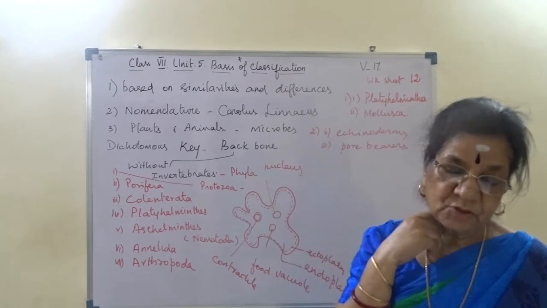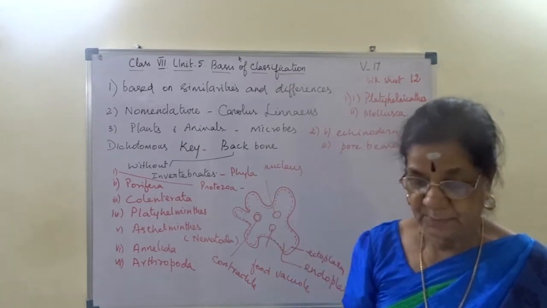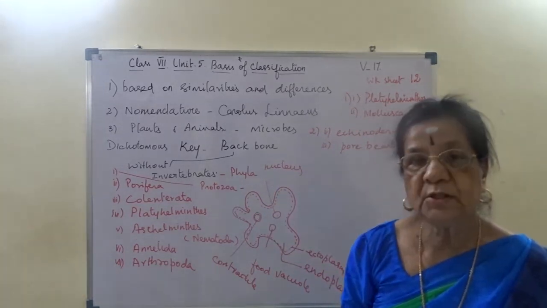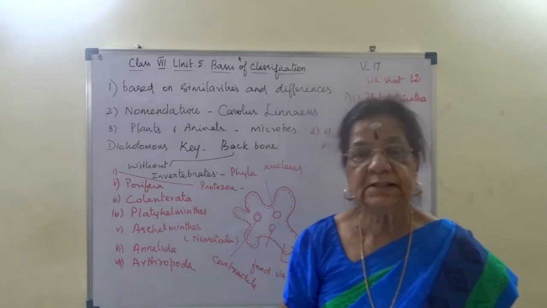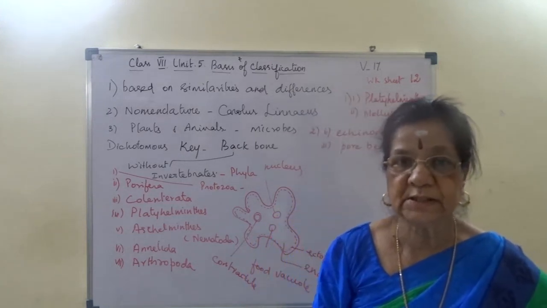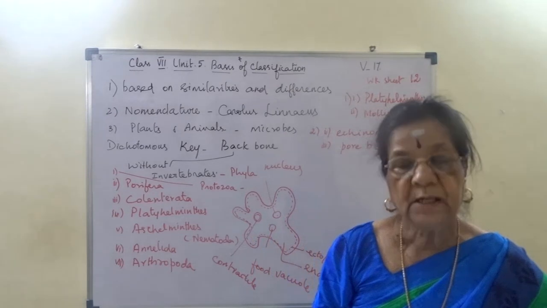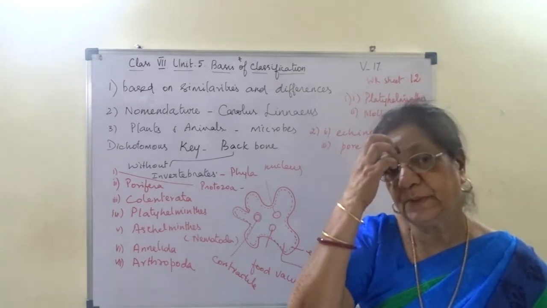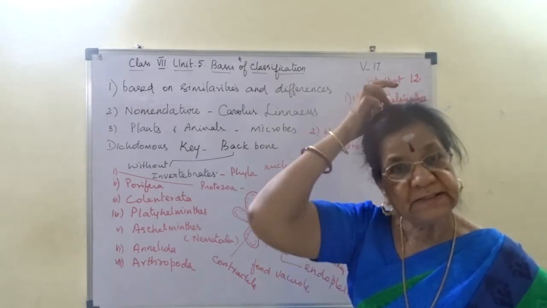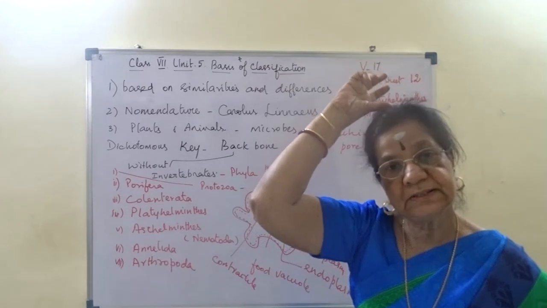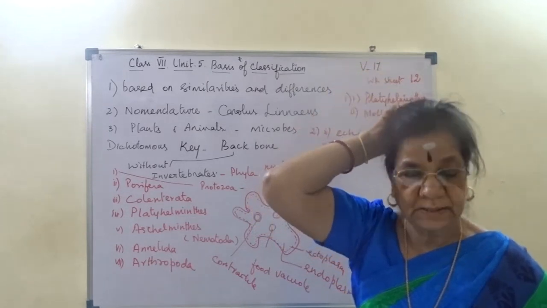Solitary or colonial: they occur single, that is solitary, or in a colony, that is colonial. Reproduction is asexual by budding, and sexual reproduction also occurs; it is a hermaphrodite organism.